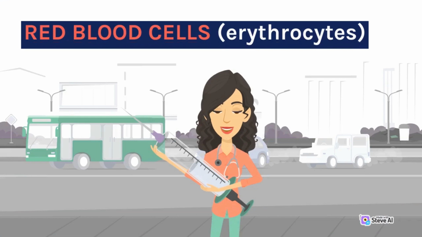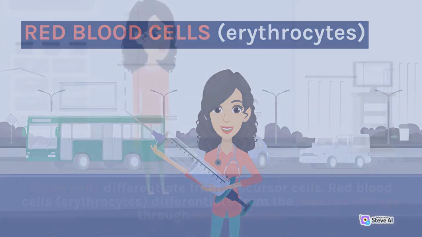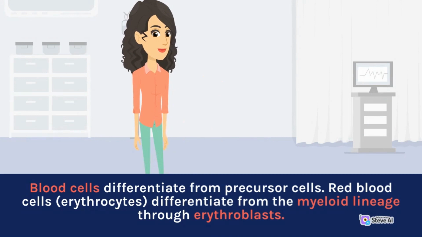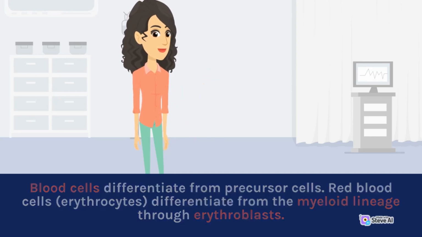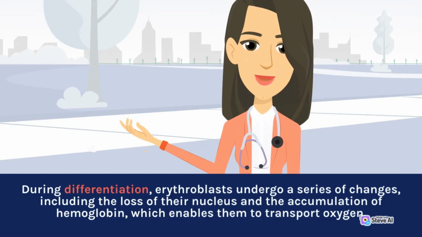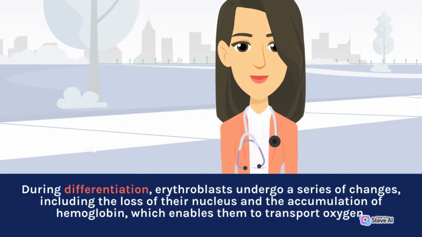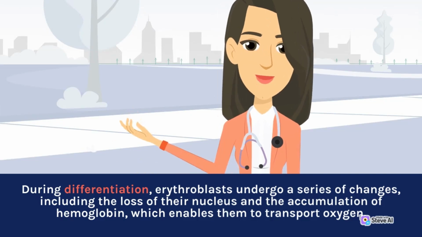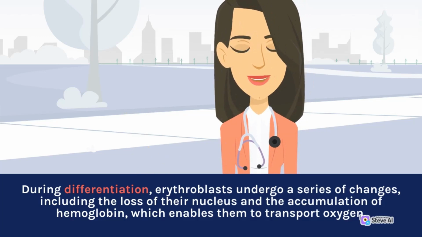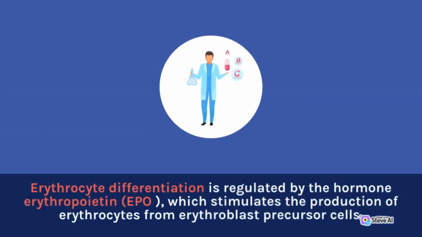Red blood cells, erythrocytes. Blood cells differentiate from precursor cells. Red blood cells, erythrocytes, differentiate from the myeloid lineage through erythroblasts. During differentiation, erythroblasts undergo a series of changes, including the loss of their nucleus and the accumulation of hemoglobin, which enables them to transport oxygen. Erythrocyte differentiation is regulated by the hormone erythropoietin, EPO, which stimulates the production of erythrocytes from erythroblast precursor cells.